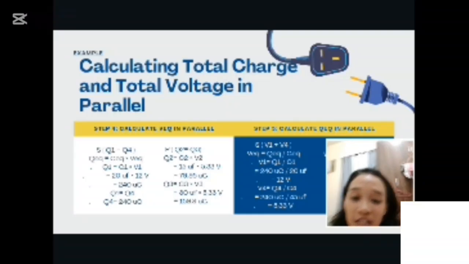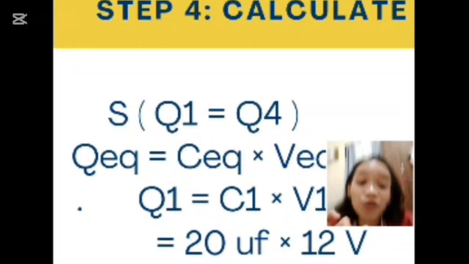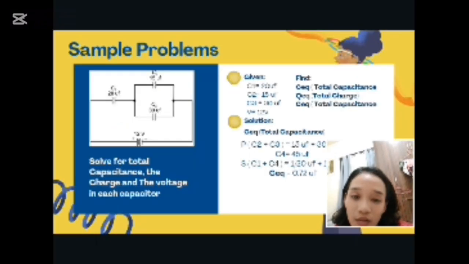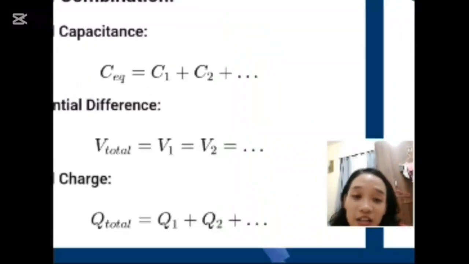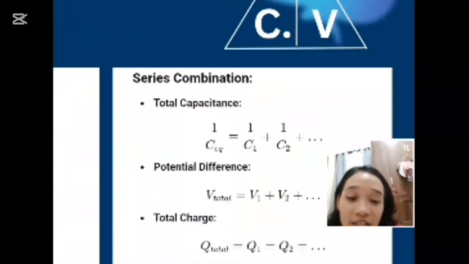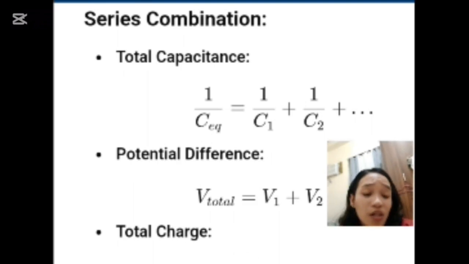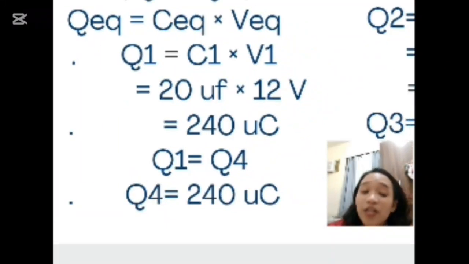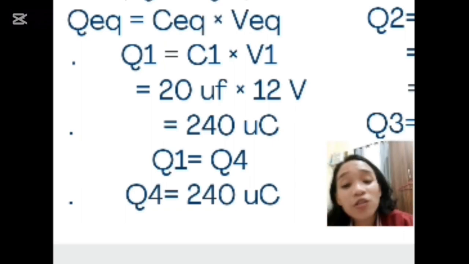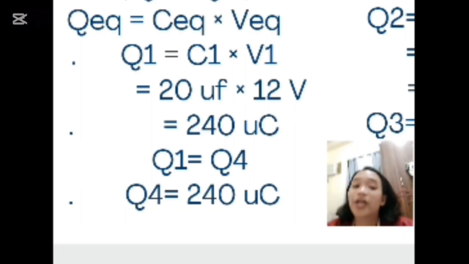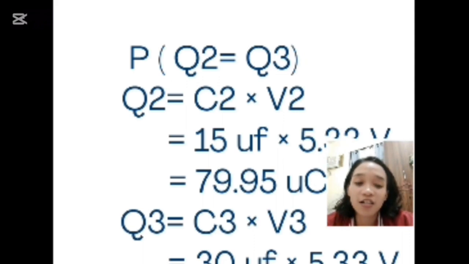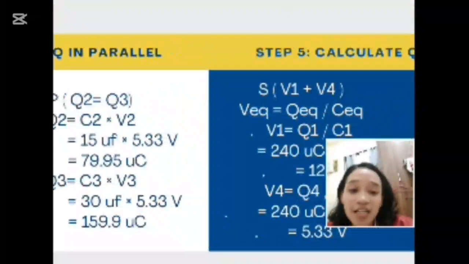Next, 20 times 12 would be 240 microcoulombs. As you can see here, the series is equal. Q total is equal to Q1, equal to Q4. So Q1 is equal to Q4. Next, we need to skip this one, guys, because the next step would be the voltage.